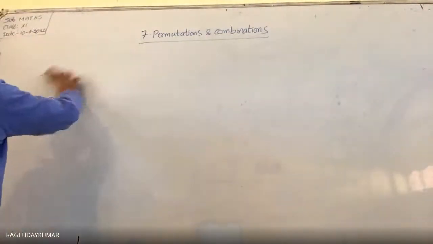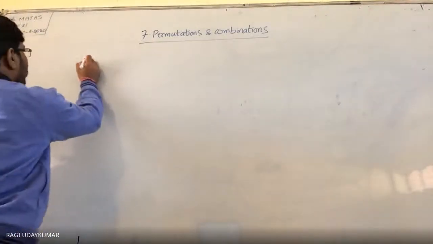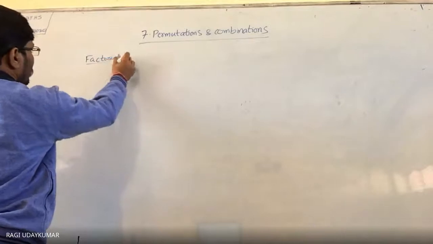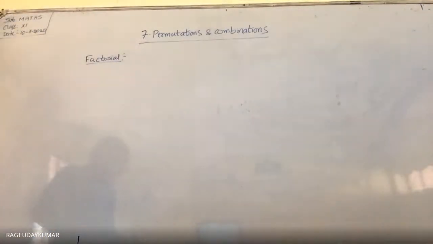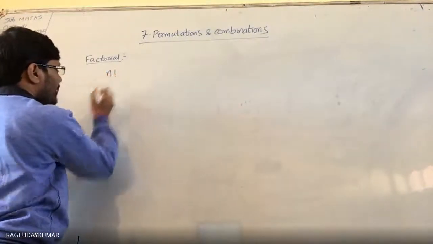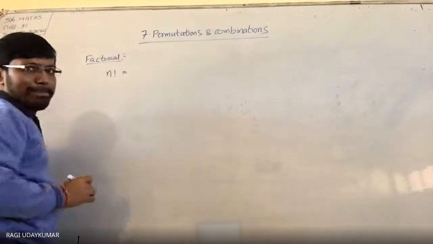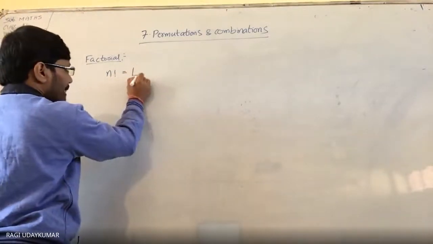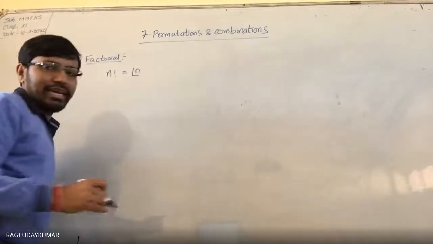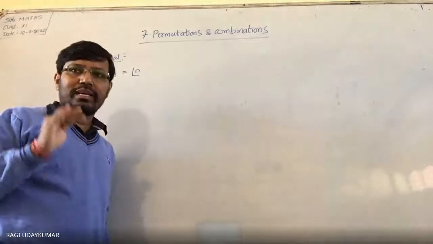The definition of the factorial is like this. n is a number, n factorial will be written with an exclamation mark. You can write like this also, one L symbol will be written and inside the L symbol n will be written. It is not given in your textbook but the representation is there.